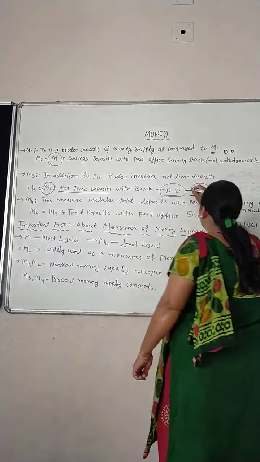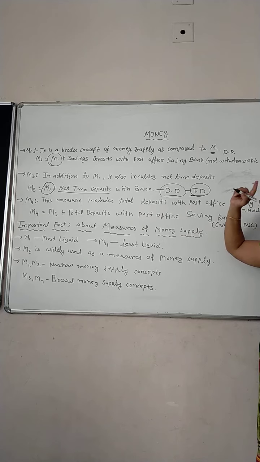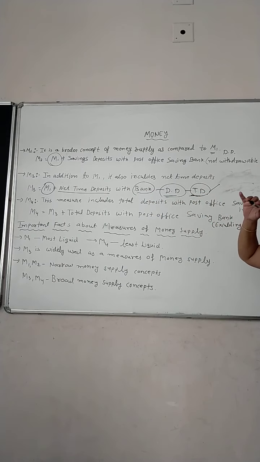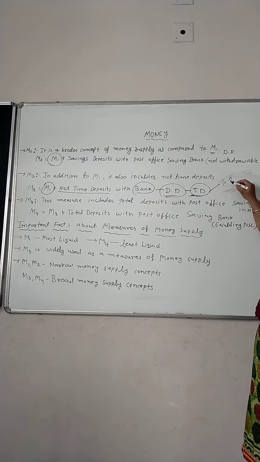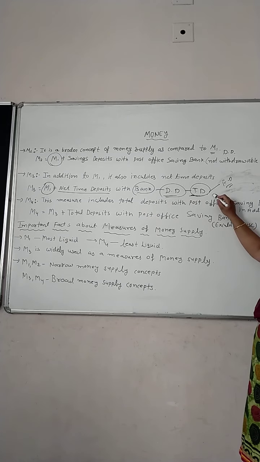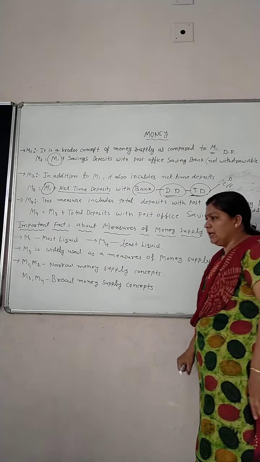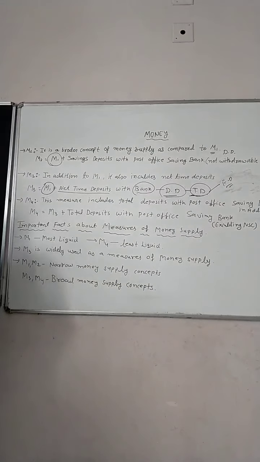That is the time tenure, fixed by the bank. So whatever time tenure is mentioned in the deposit, that is the difference between time deposit and demand deposit. So M3 equals M1 plus net time deposits with banks. Now the next concept is M4.